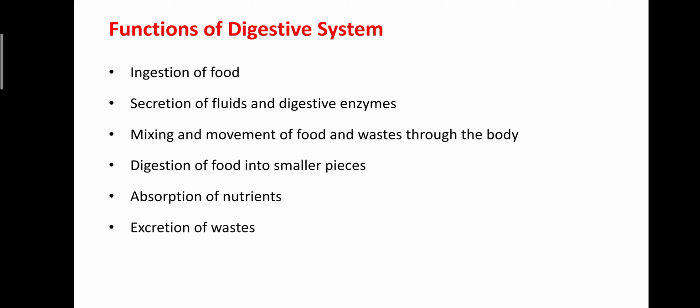Then third, the digestive system plays an important role in the movement and mixing of the food, as well as the removal of waste material from the body in the form of feces. It is also helpful for the removal of toxins and heavy metals with the help of bile. Then digestion of food into smaller pieces is another function of the digestive system. As well, the digestive system plays an important role in the absorption of nutrition and excretion of the waste.